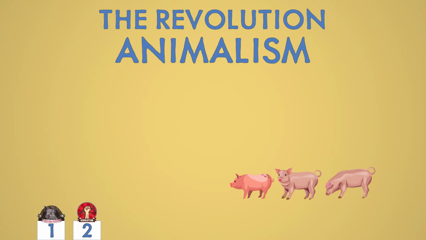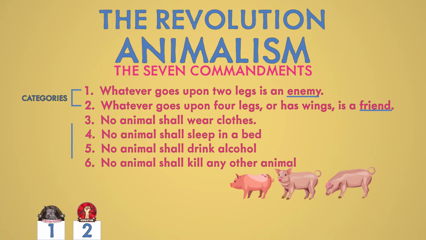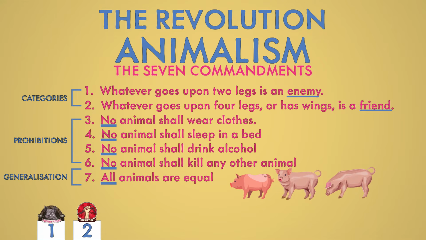They announce that there will be 7 commandments. Note that 2 are categories, friends and enemies. 4 are things the animals cannot do, and 1 is a broad generalisation.